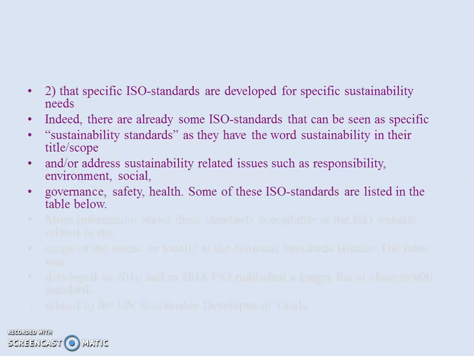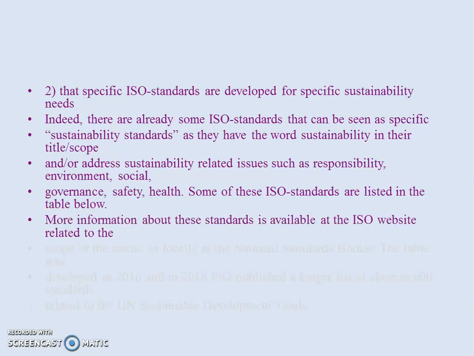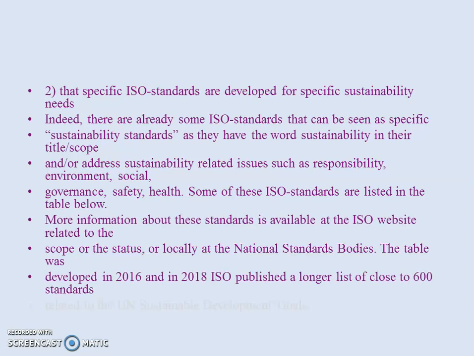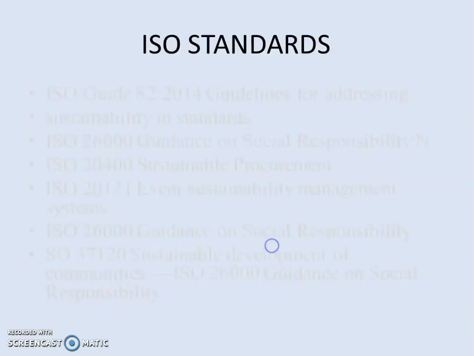Some of these ISO standards are listed in the table below. More information about these standards is available at the ISO website related to the scope or the status, or locally at the national standards bodies. The table was developed in 2016 and 2018. ISO published a longer list of close to 600 standards related to the UN Sustainable Development Goals.